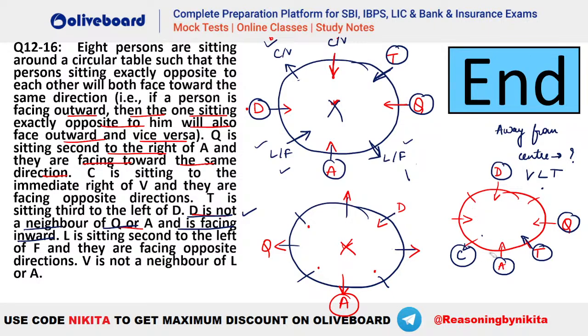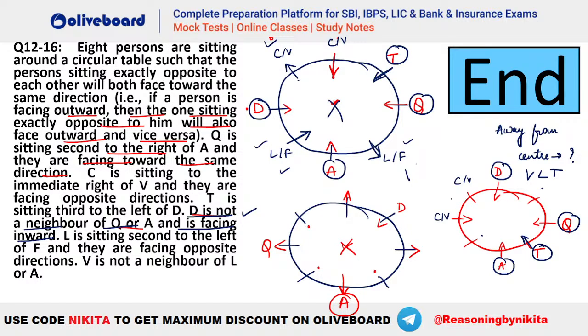Okay, let's check. Yes, I am so sorry for that. Let's try it out. So let's see. This was the situation, right? Up to here it has been done. Let's take the other case. That is, we had taken it here. Let's say we take this one, that is C sitting immediate right of V. So let's say C and V here and C and V here.